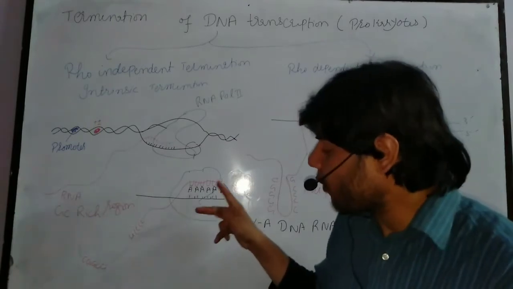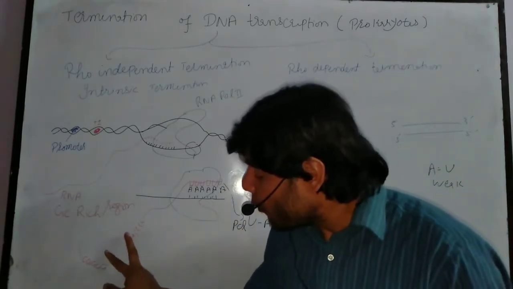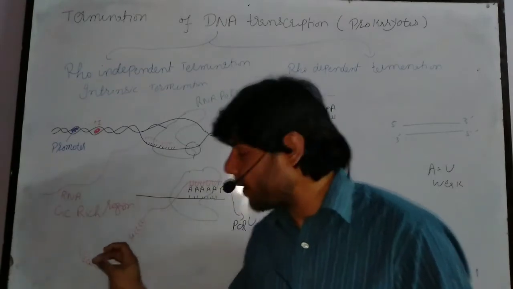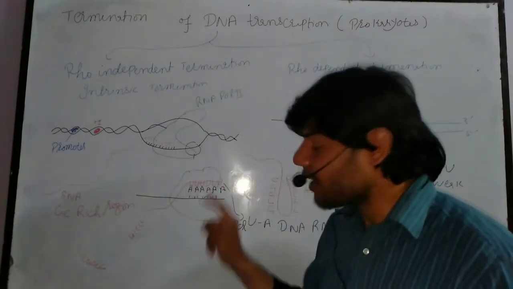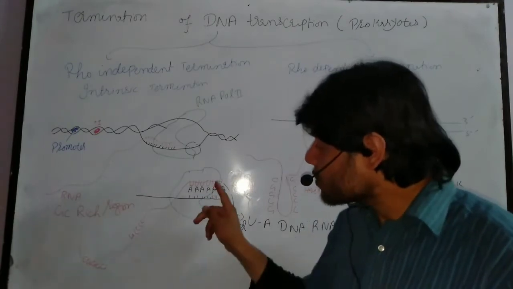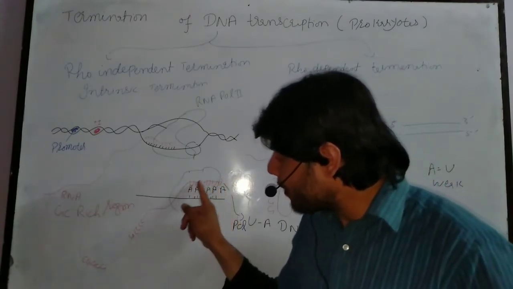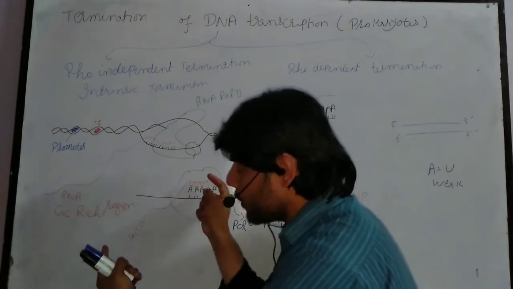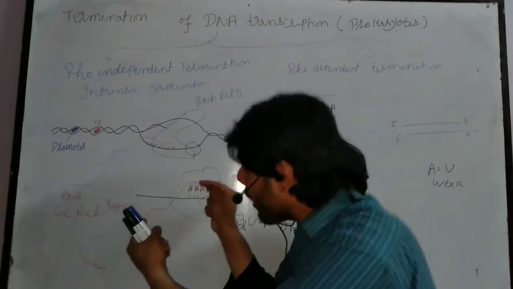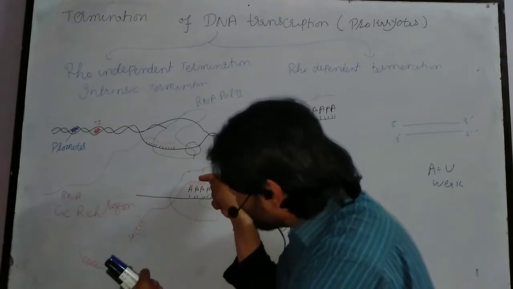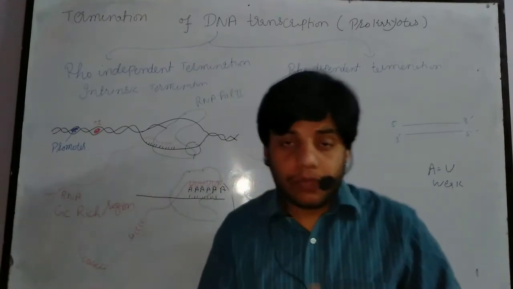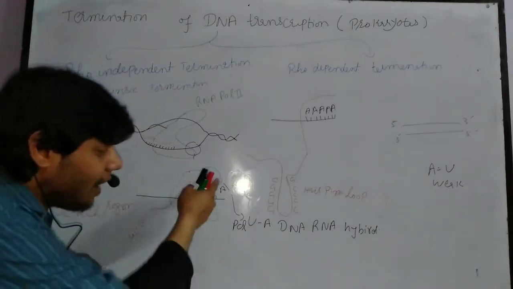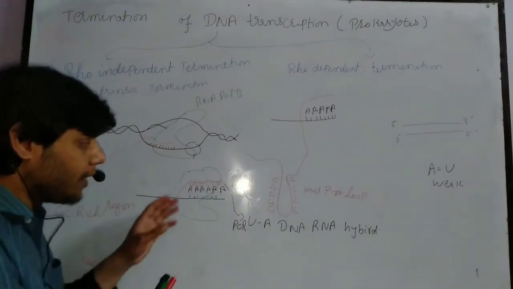At that specific point, what actually happens when the loop is formed? Whenever the loop formation happens at that specific point, a force will be created at that area, and so it will be dragged out. Whenever the loop is formed, that area will be pulled, so this RNA strand will be dragged out. Why will the RNA strand be dragged out from that area?